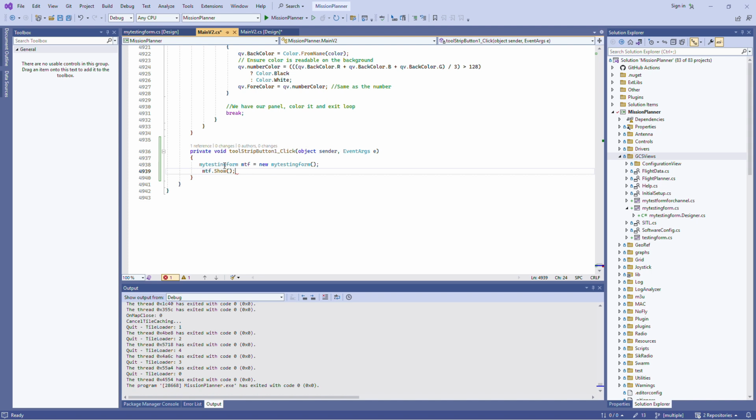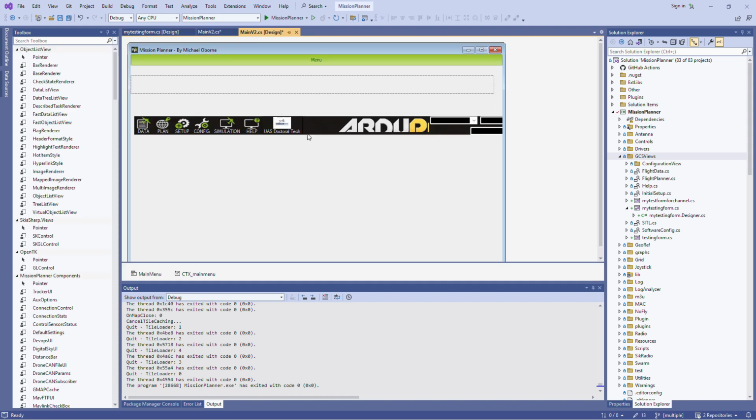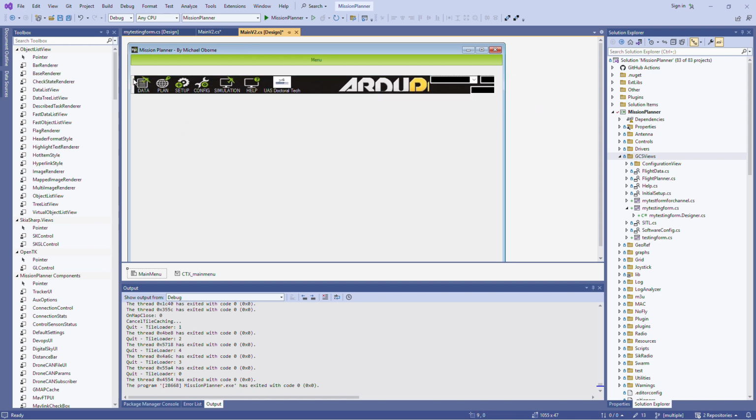After completing the code, I am going to readjust the menu strip inside the panel again. The same procedure will be repeated. After adjusting the menu strip, I am going to compile the Mission Planner.